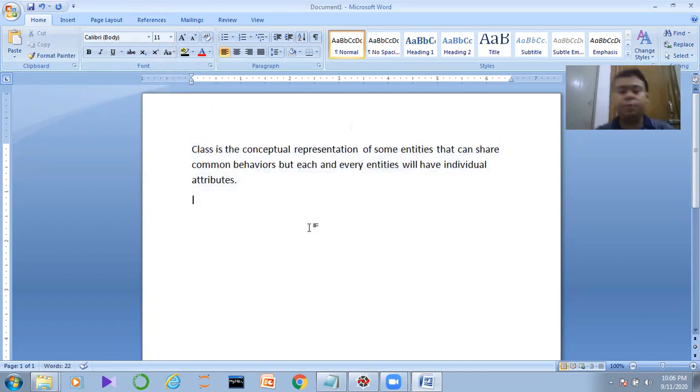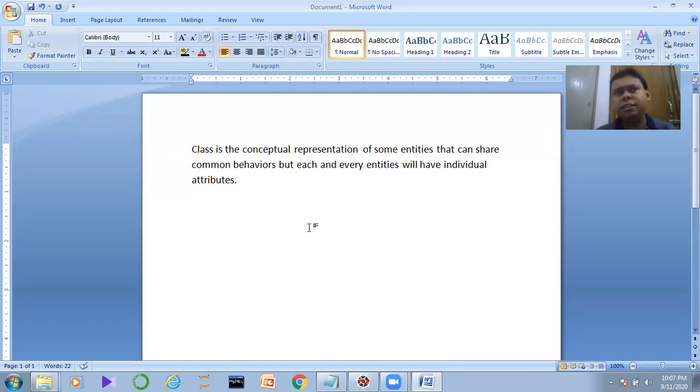Class is a conceptual representation of some entities. Suppose there is an organization, and in the organization a lot of employees are working. Each and every employee deserves leave, salary, and other facilities. It might be possible that the salary range can be different based on the designation, qualification or skill set, but at the end of the day everyone is getting salary. So we can say that if there is a behavior called salary calculation, this behavior is shareable among all the objects, right?